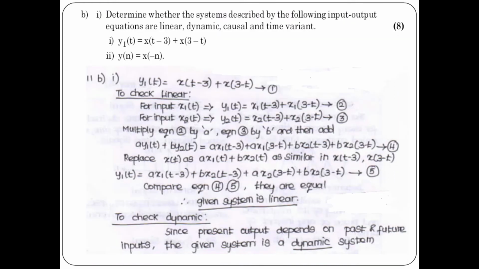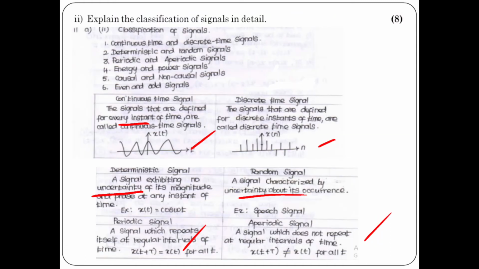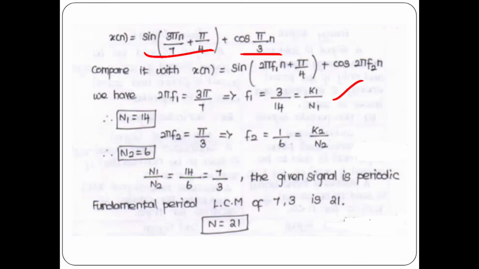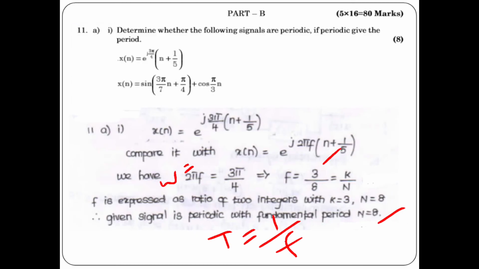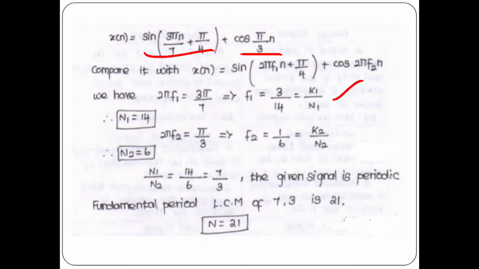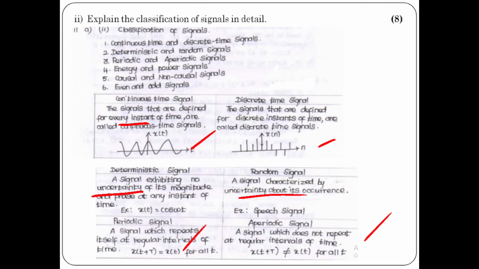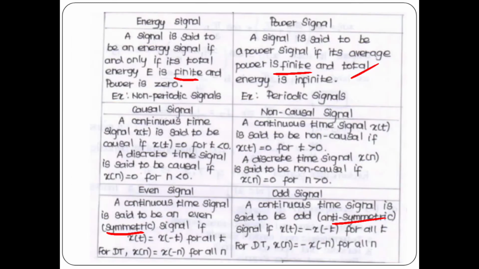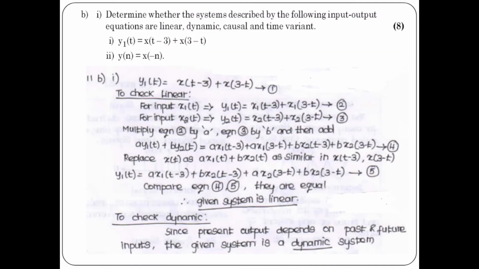Next question is determine whether, see this is for the first periodic signal 8 marks, periodic signals and calculation of fundamental period 8 marks, along with that 8 marks so that you will get 16 marks, and the OR option question, 11th question: determine whether the systems described by the following input output equations are linear, dynamic, causal and time invariant. So two equations are given.